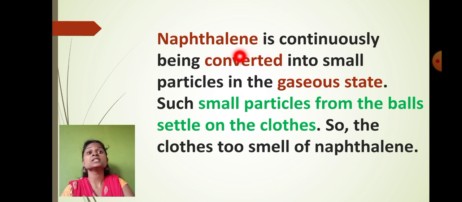That means the solid particles of the naphthalene ball are converted into small particles of the gaseous state, and then the gaseous small particles from the ball settle down on the cloth. Are you getting my point? So that's why our cloth also smells exactly like the naphthalene ball.